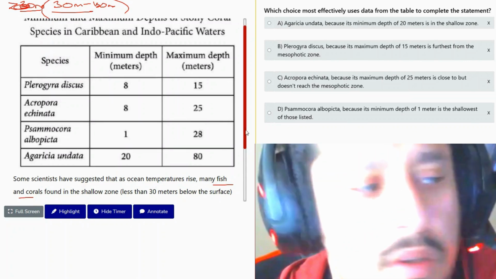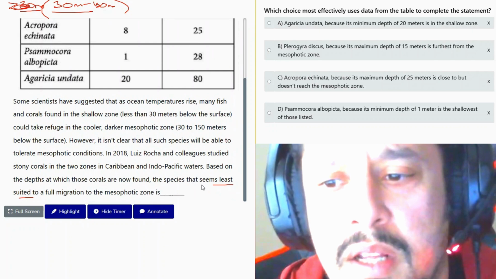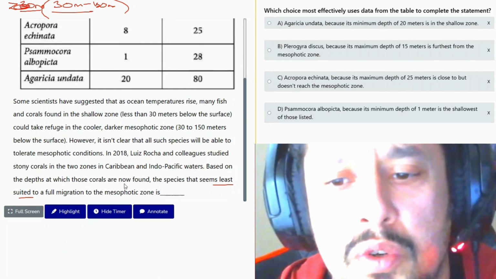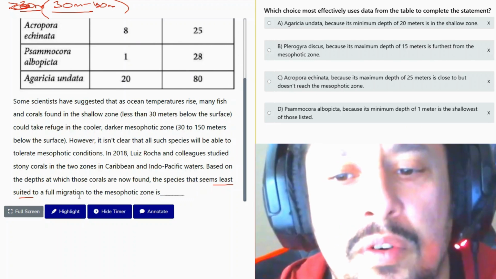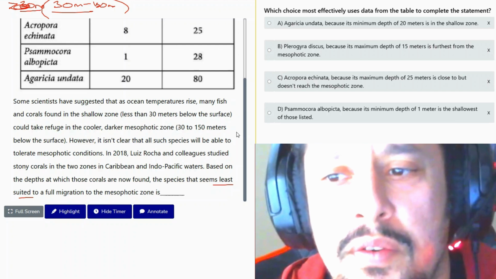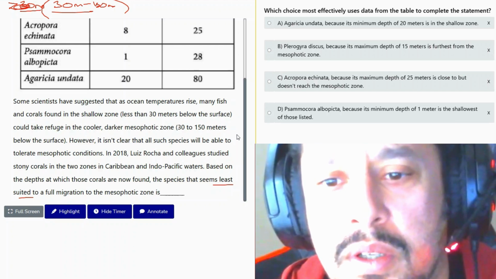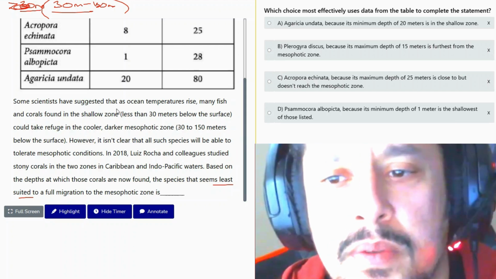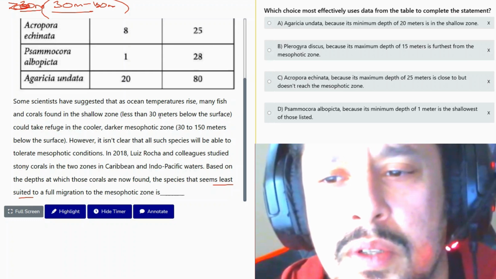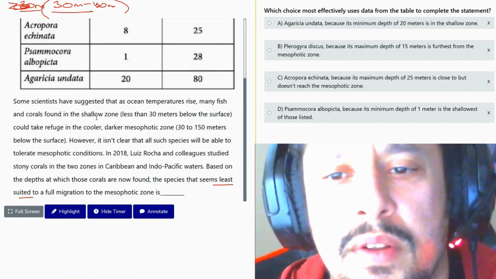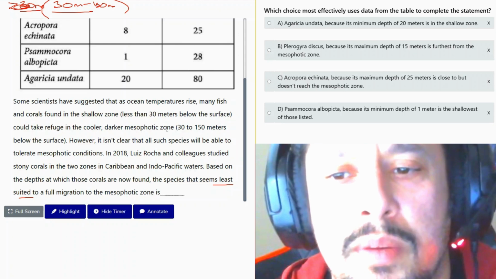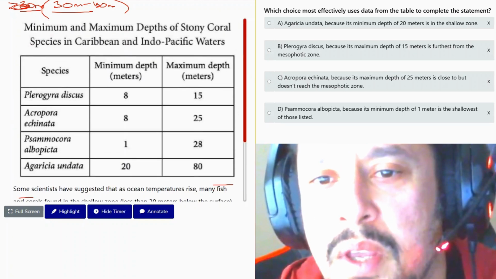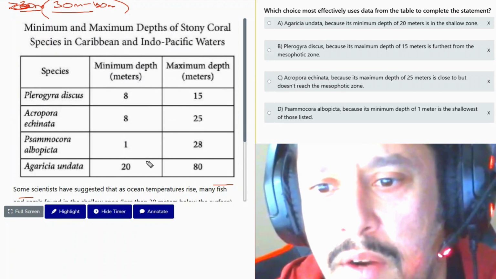Again, the question asks us, or the statement is telling us, based on the depths at which those corals are now found, the species that seems least suited to a full migration to the mesophotic zone. Okay. So many fish and corals found in the shallow zone, less than 30 meters, could take refuge in the cooler, darker mesophotic zone, 30 to 150. Okay. Cool. So I don't think any of them would work, right?